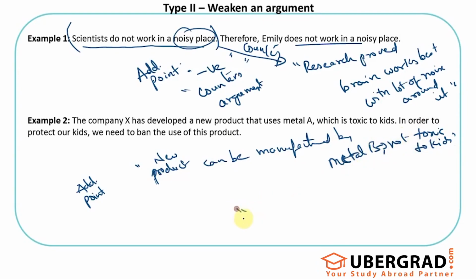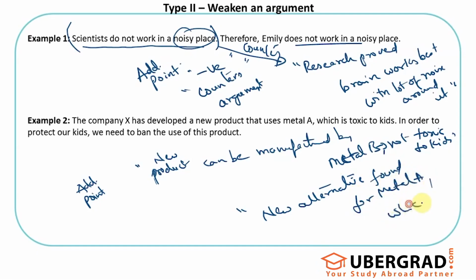Or let's say the statement says a new alternative is found for metal A, which is not toxic. If this is true, then why should we ban the product? Because a new alternative is found, the company can use it to manufacture this product so that it is not toxic to kids, hence there is no need to ban the product.